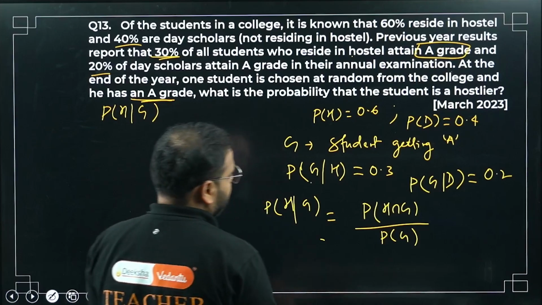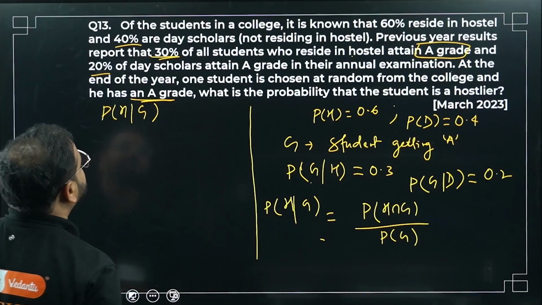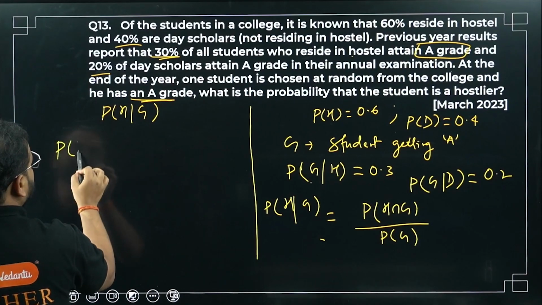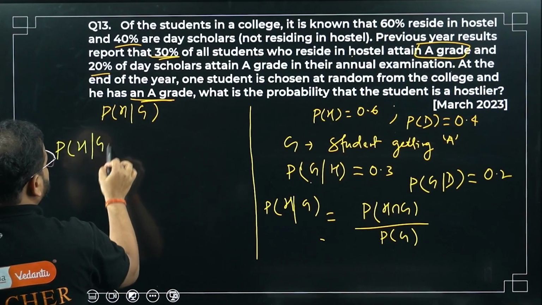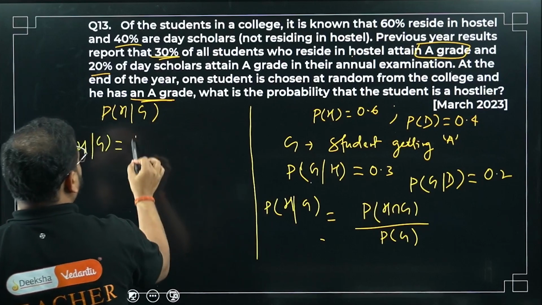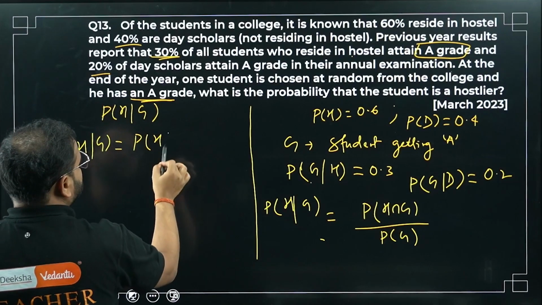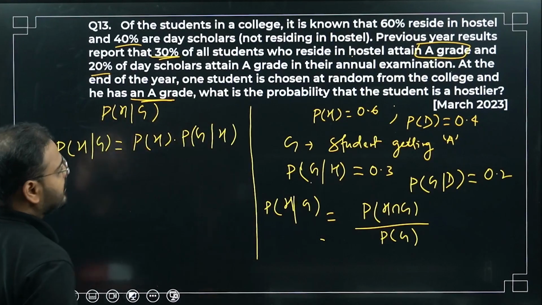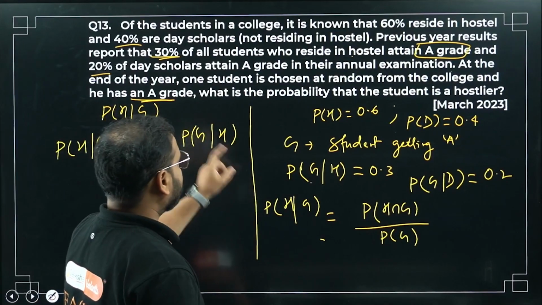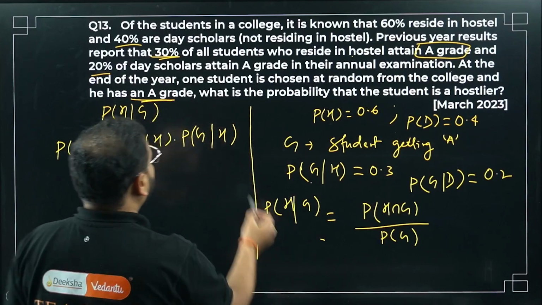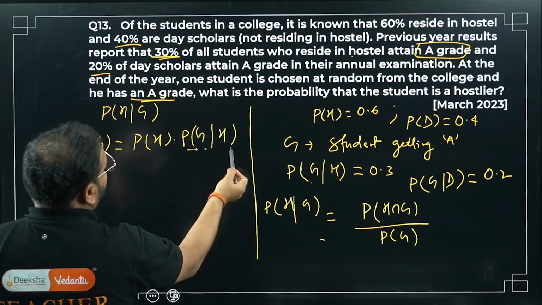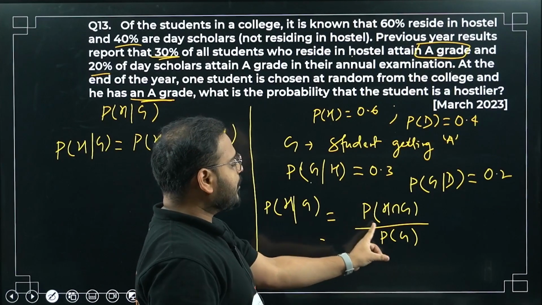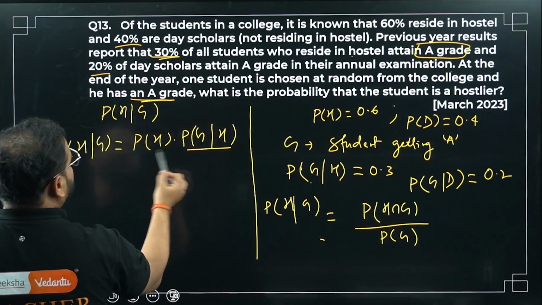Is it not clear? Okay. How can I write this? Please check. You can write this again using conditional probability. So P(H|G) is given by, P(H∩G) is there, right? So P(H) times P(G|H), the probability of G given that H has already occurred. If you want, you can write the conditional probability for this and verify it. Same thing, I've just replaced P(H∩G) by this whole thing.